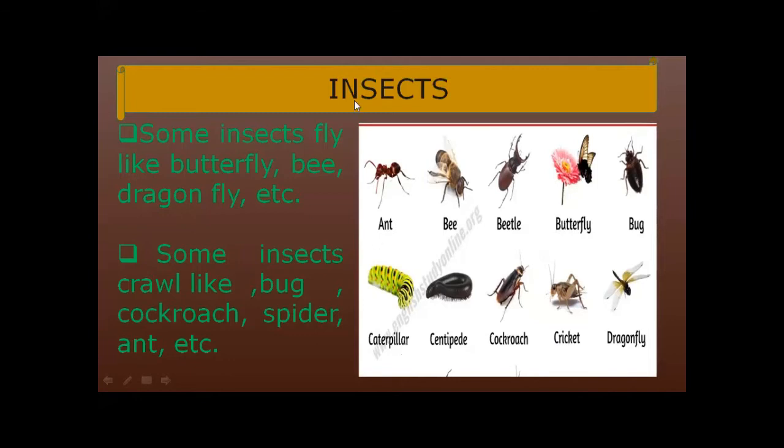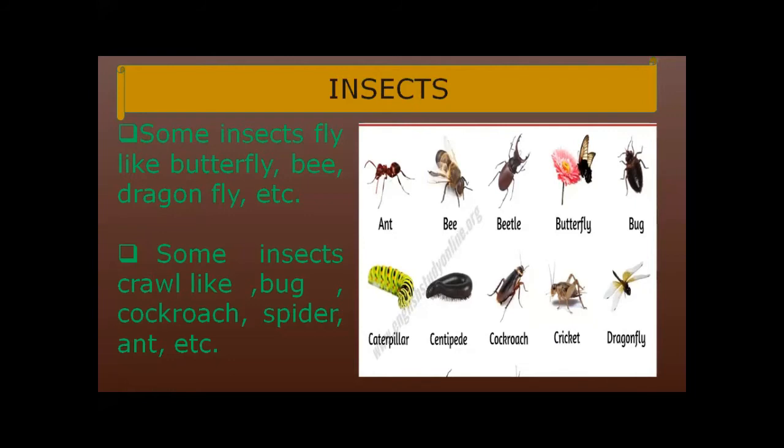As I am sharing with you about insects, insects are small animals. Some insects fly. Look at this. Butterfly can fly. Dragonfly can fly. Okay, and who else can fly in this picture? Yes, bee also can fly.